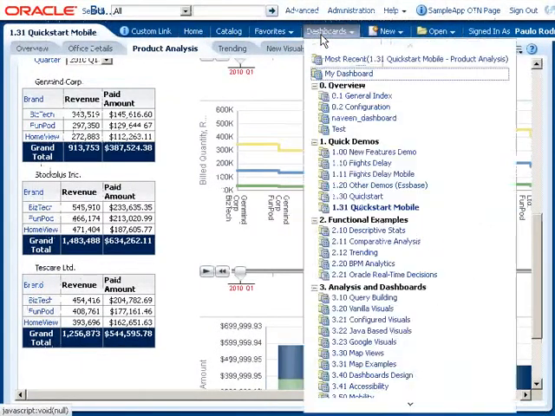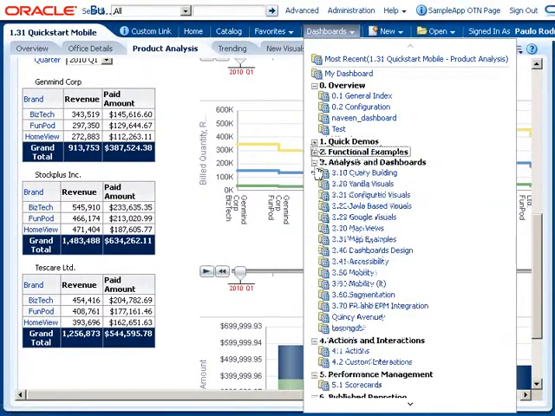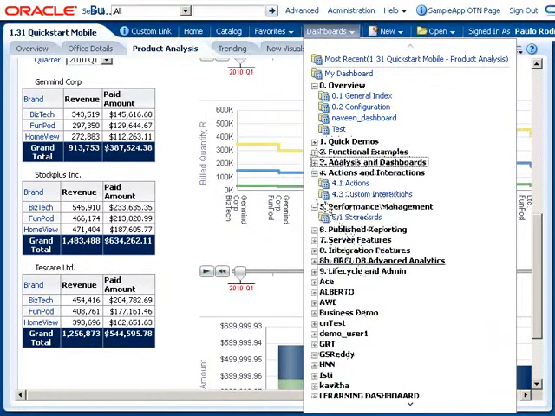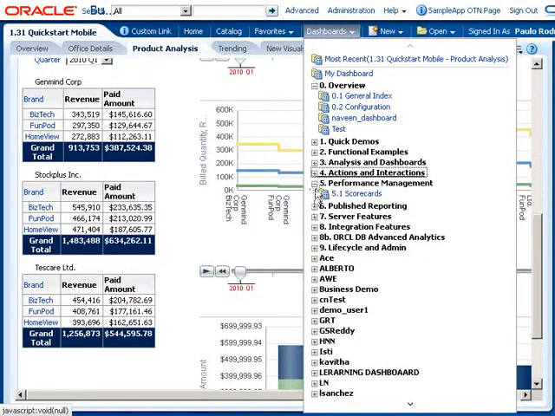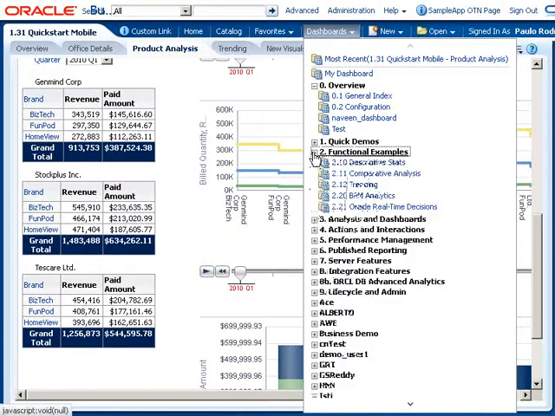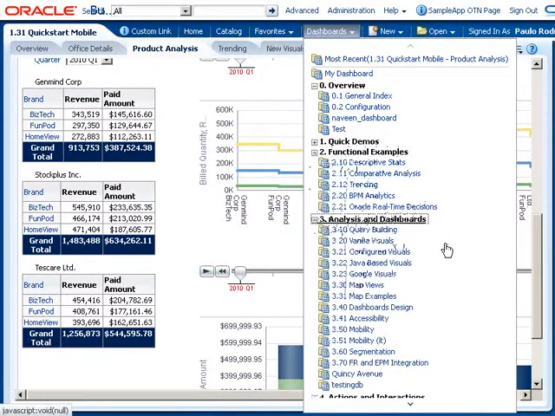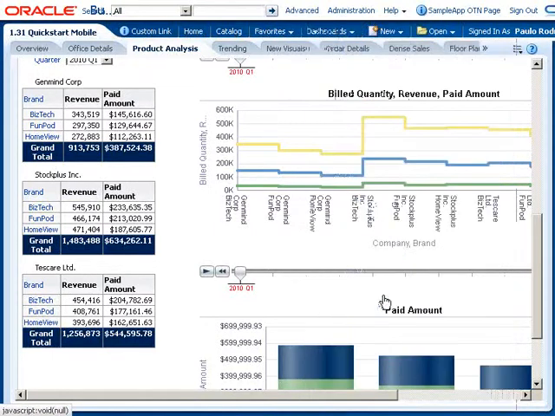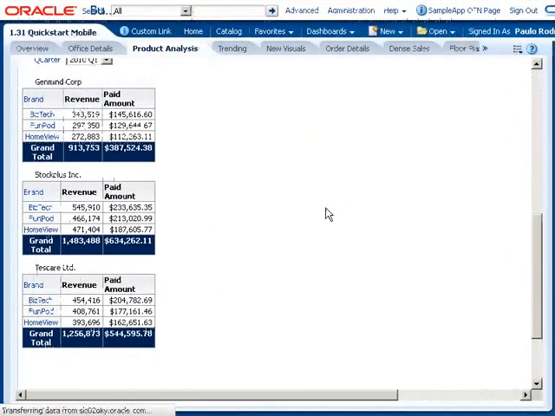Let us say you want to give some examples based on the map. See this one, map examples.